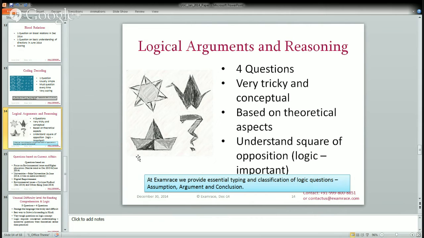As I mentioned, square of opposition is a very important topic. And this logical section has been gaining importance since June 2014. In June 2014, also there were around 4 questions, and this year the pattern was repeated. So there is a very, very high probability that in the June 2015 examination also there would be a good number of questions on logical arguments and logic writing.